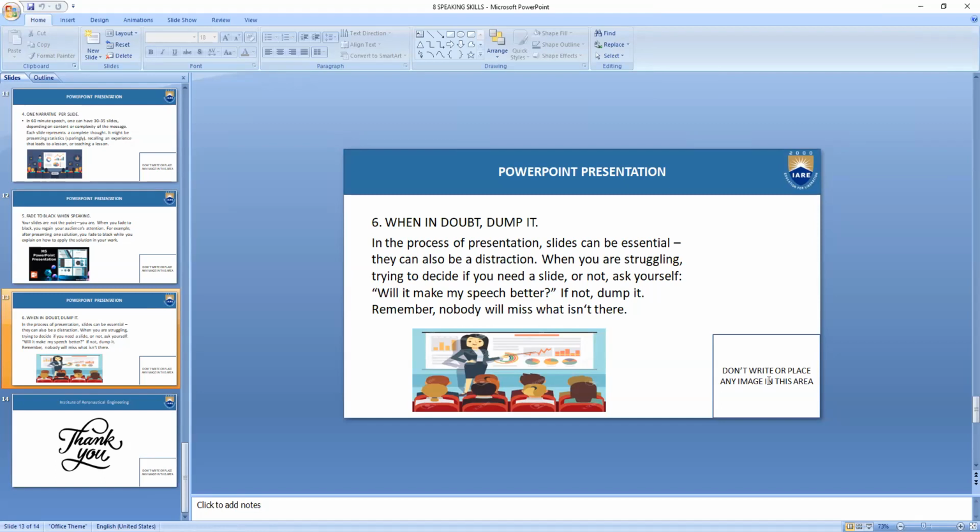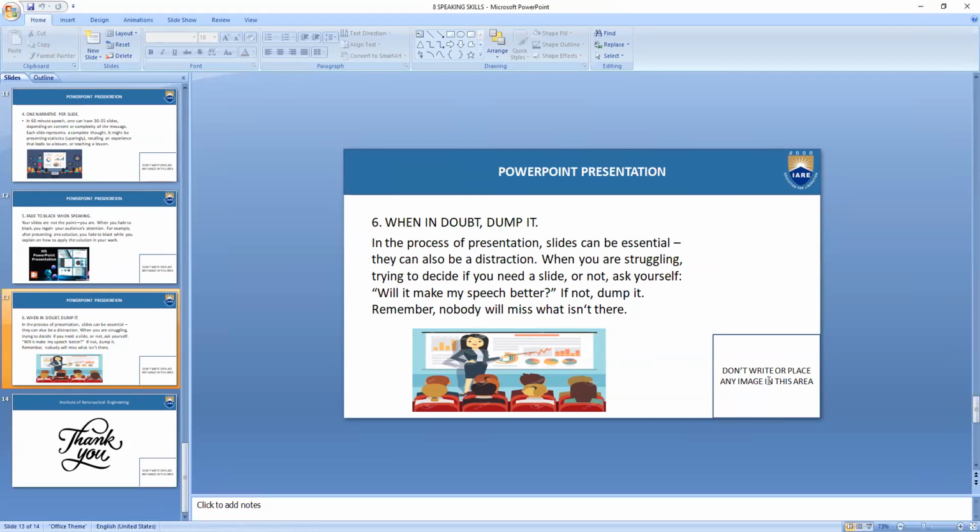When you are struggling trying to decide if you need a slide or not, ask yourself, will it make my speech better? If not, dump it. Remember, nobody will miss what is in there. So the advice is that whoever can handle it properly can use it.